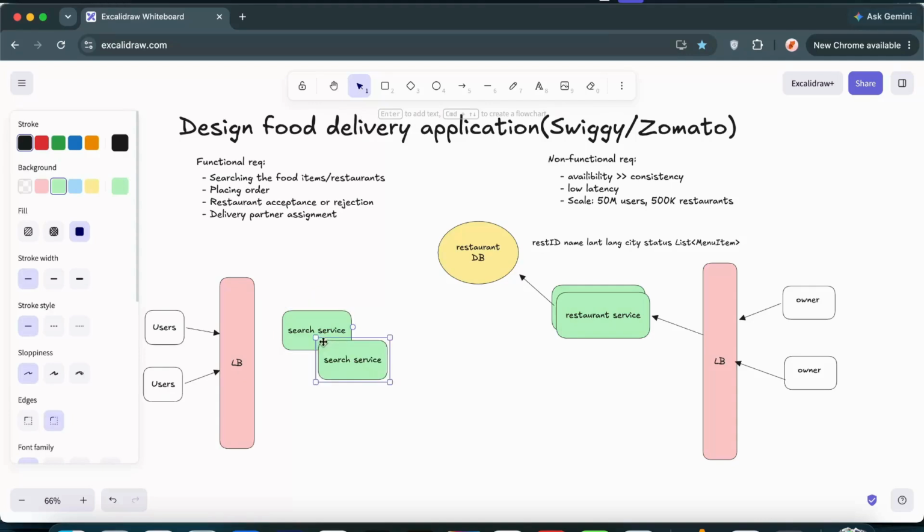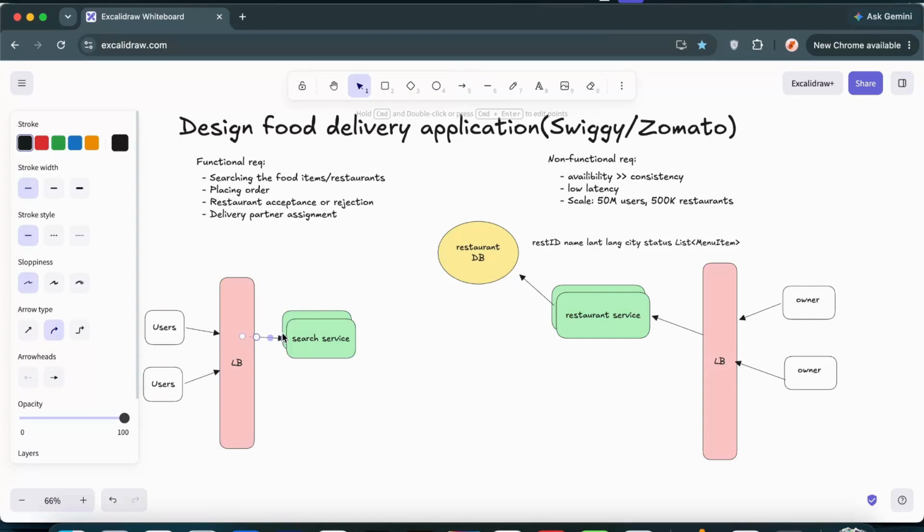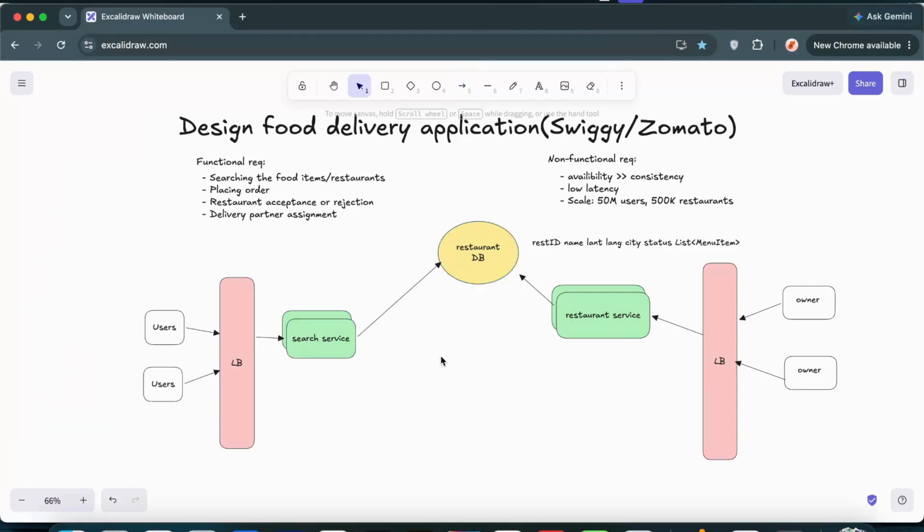So again, this will be horizontally scaled. The job is whatever the user searches, based on that, it will pull out all the restaurant specific information that is available in that particular radius, and give it back to the users, and the user can pick whatever restaurant they want to look for, right? So this service can simply communicate with this restaurant DB to get the restaurant specific information, and give it back to the users. Okay, that's the flow that we have.